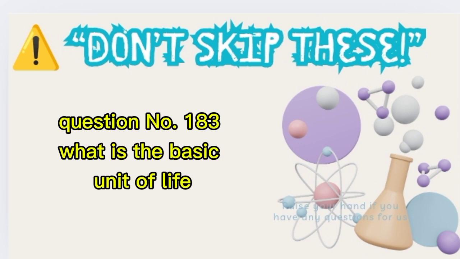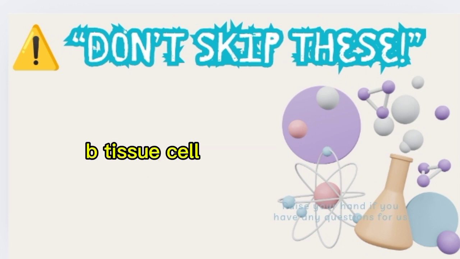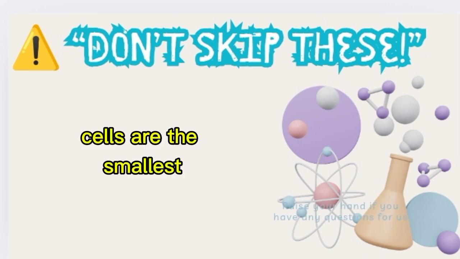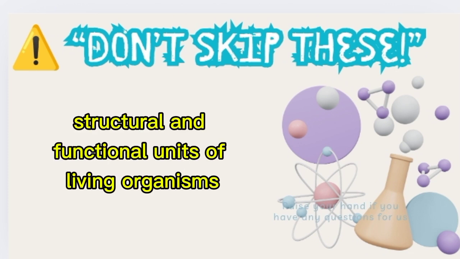Question number 183. What is the basic unit of life? A. Organ. B. Tissue. C. Cell. Correct answer C. Cell. Cells are the smallest structural and functional units of living organisms.